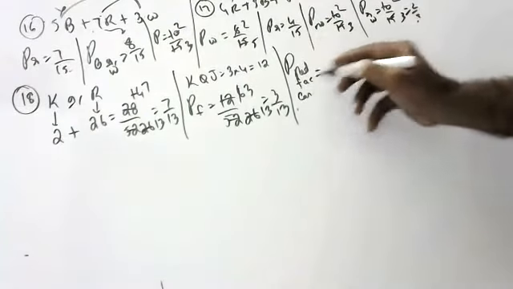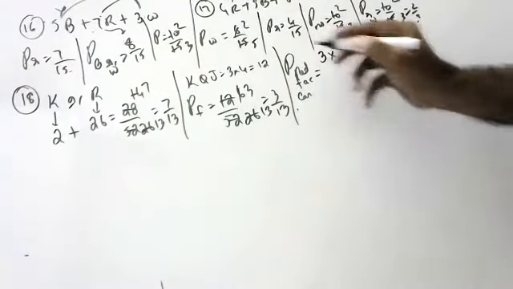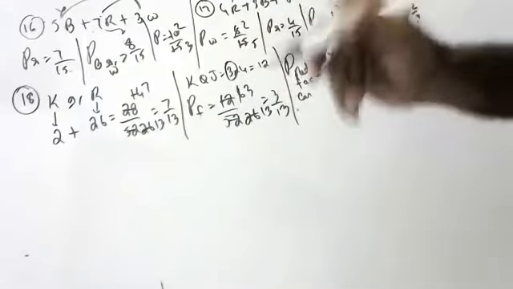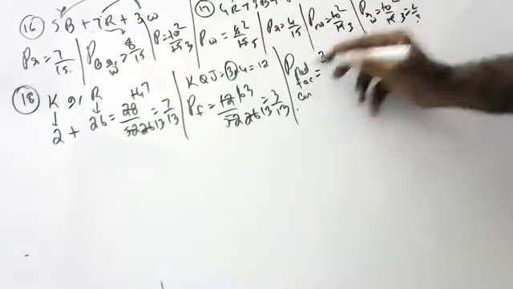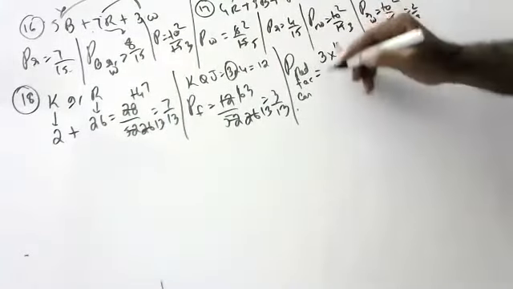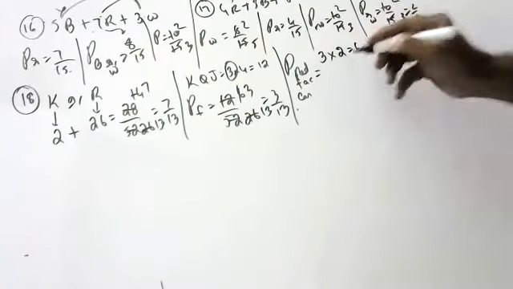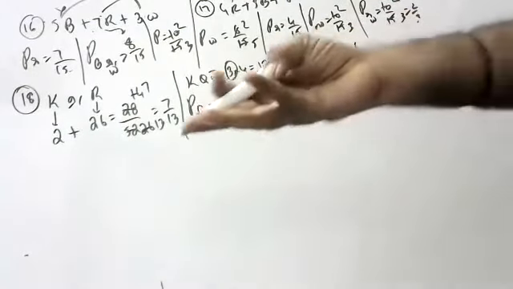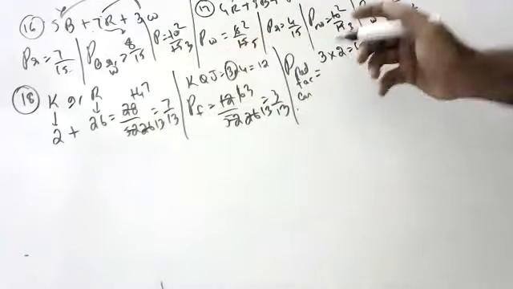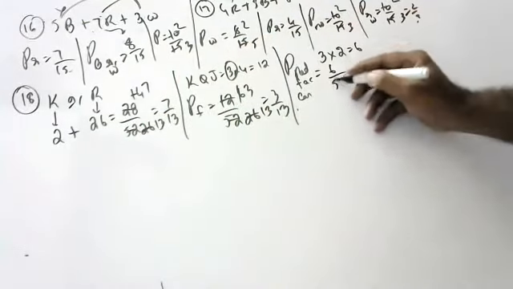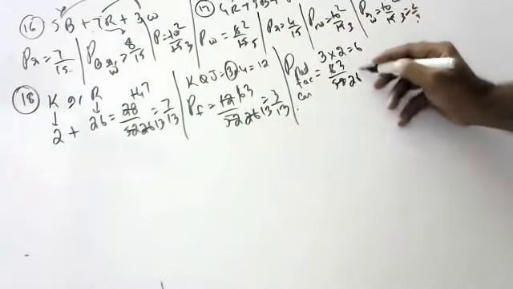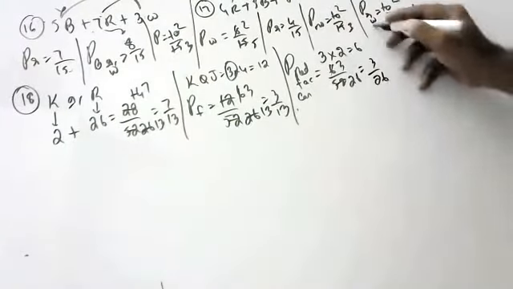What is the probability of red face card? There are 3 face cards in each suit. In diamonds 3, in hearts 3. 3 plus 3, 6. So 6 by 52, that is equal to 3 by 26.